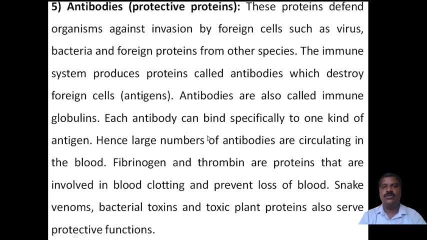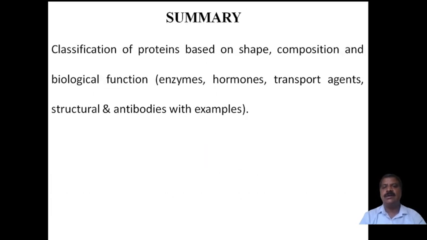So far in this session I have discussed the classification of proteins based on shape. There are two classes I have explained: fibrous protein and globular protein.